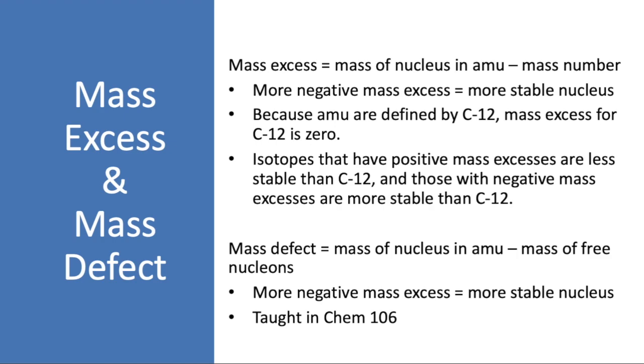There are 3 pieces of evidence that we're going to look at today to talk about the stability of the nuclei and isotopes that you'll be investigating. And the first one of these is something called mass excess.